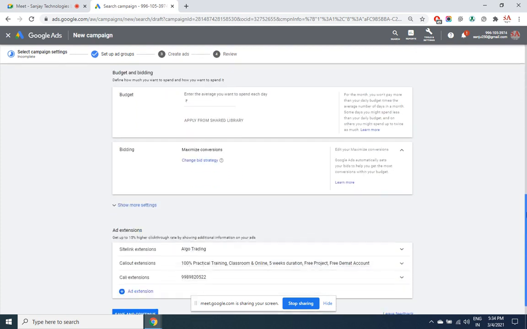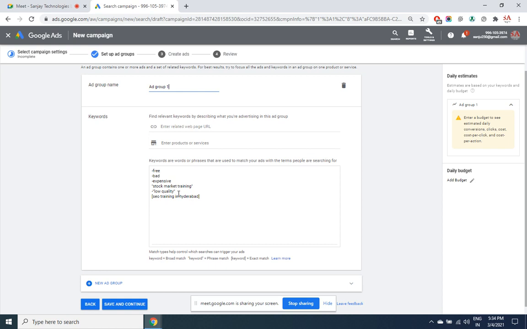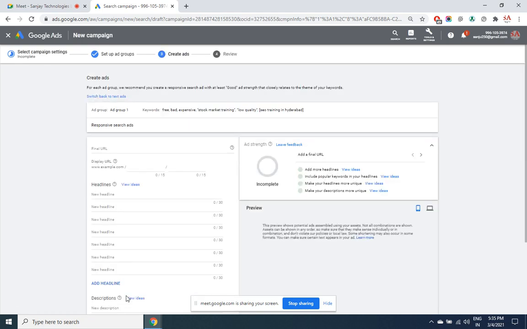So this is what we did. All the settings are as it is. All these keywords, if you remember, we had put that. In case you want keyword suggestions to come from Google, you can mention your website address here, or you can mention your main product or service here, like digital marketing, SEO. There will be a lot of suggestions, but this is a kind of automatic way. Never believe anything automatic. Manually test the keyword in the way that we have discussed in step 1. The match types we already discussed. Then we went to 7, continue, and this is where we stopped.